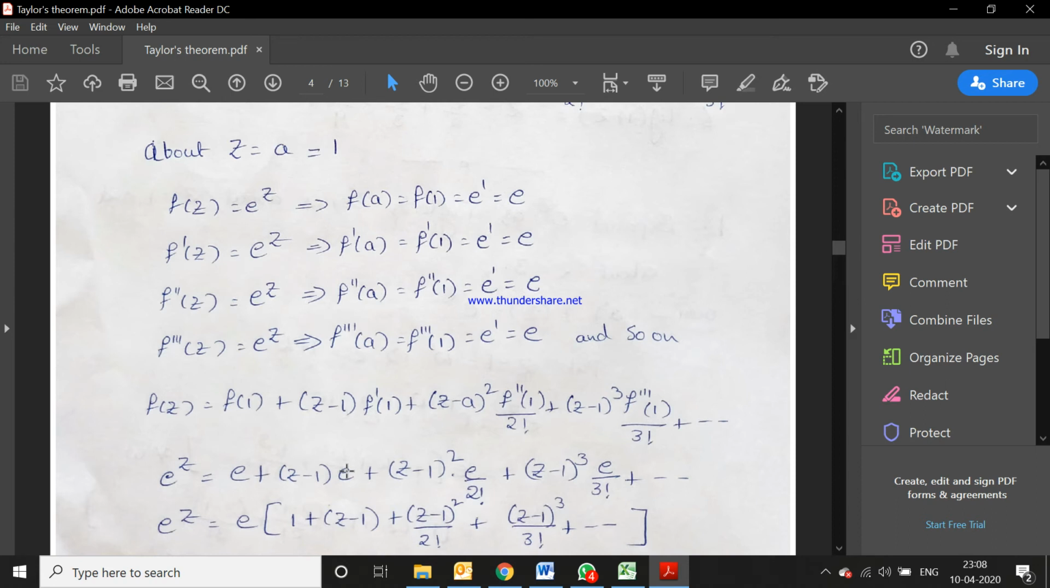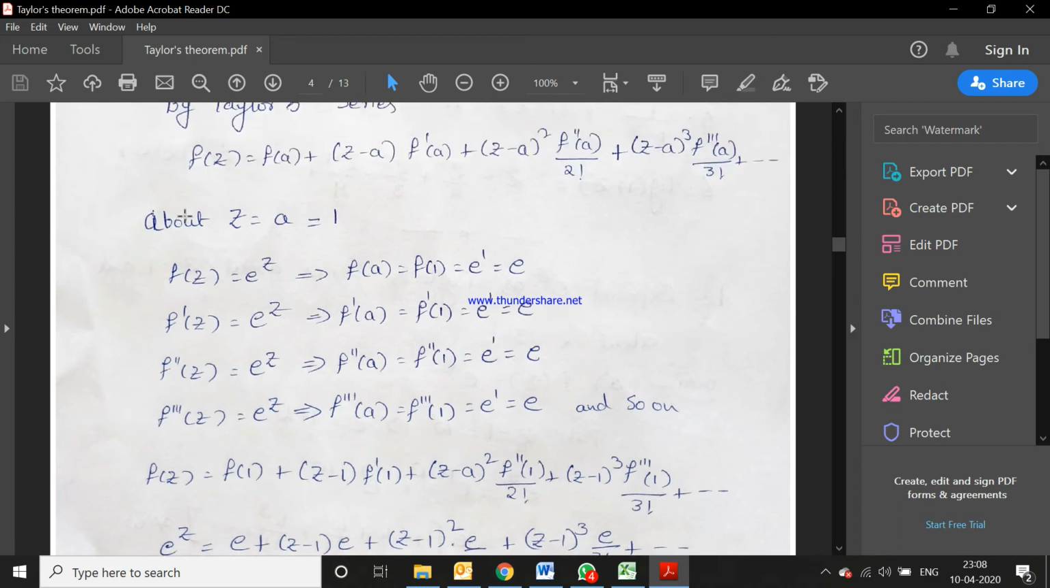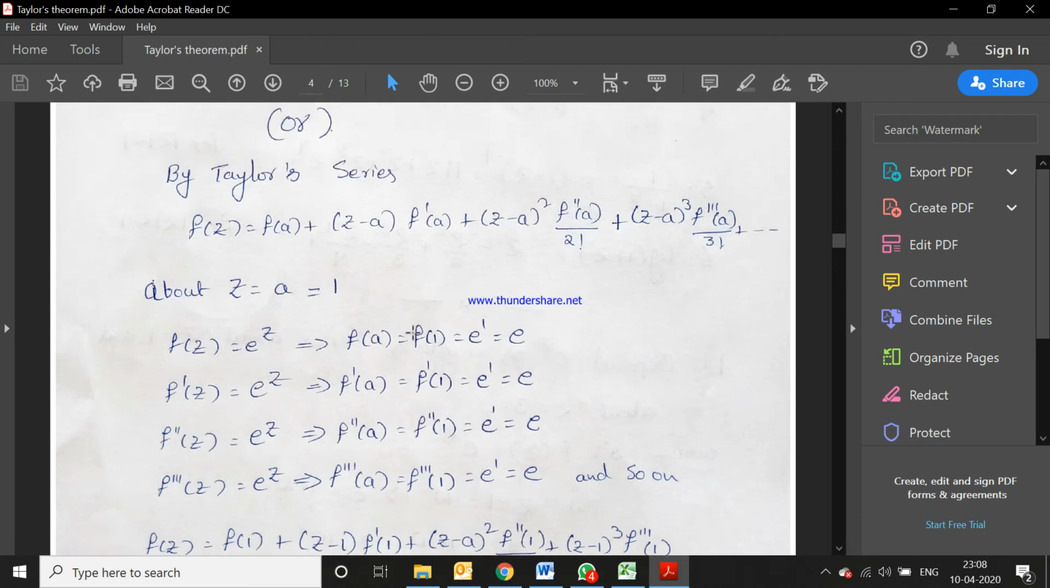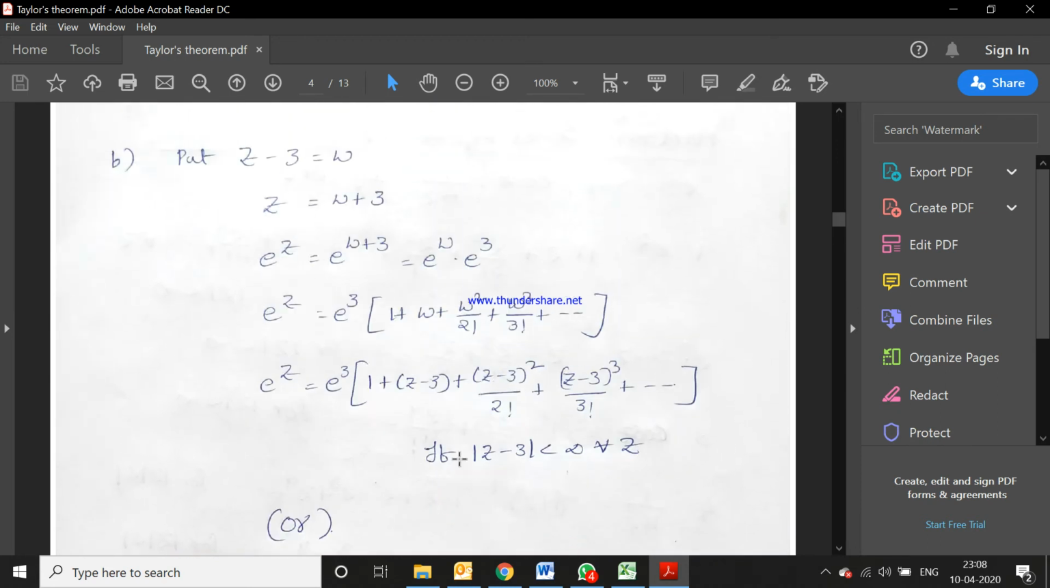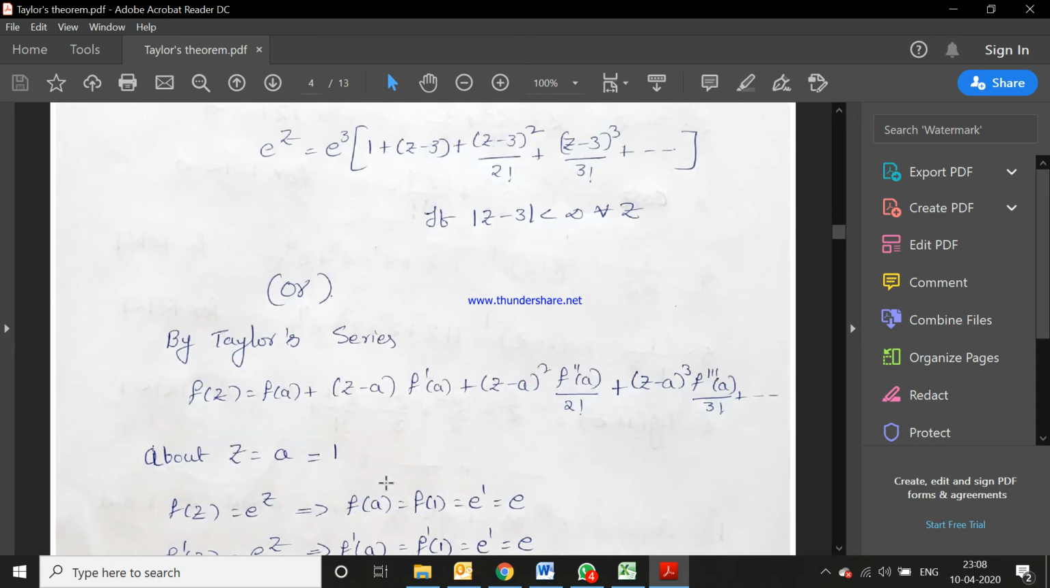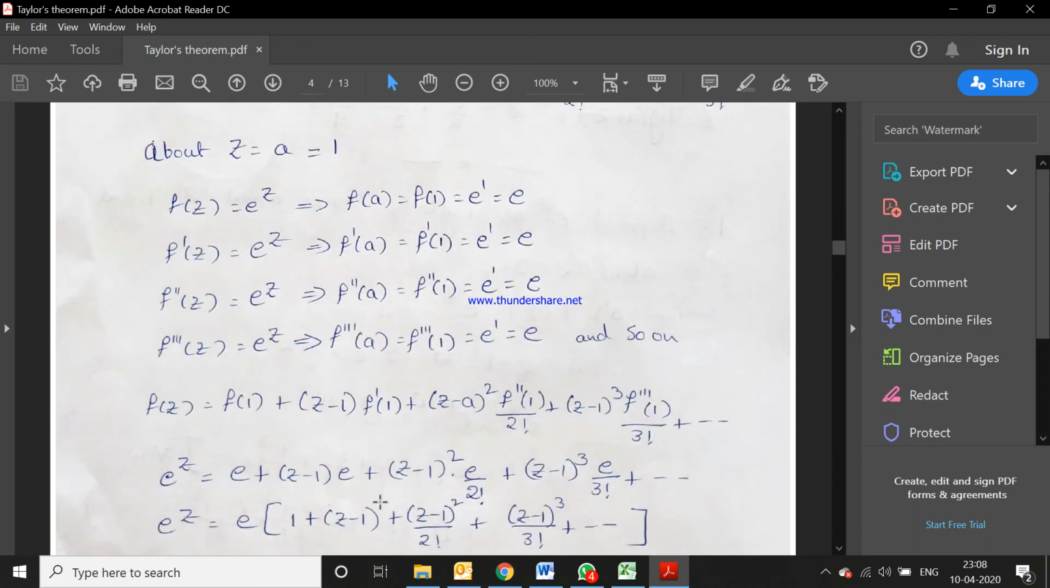The actual method is to solve the Taylor series by using the formula for f(z). Otherwise, you can use the expansion directly by using this method also. And going to the next example.